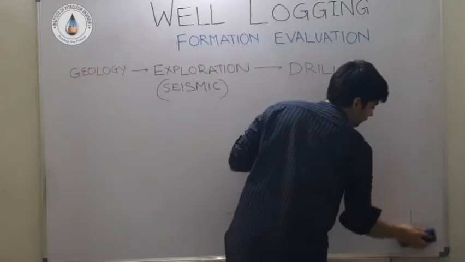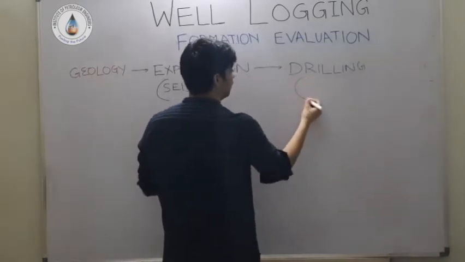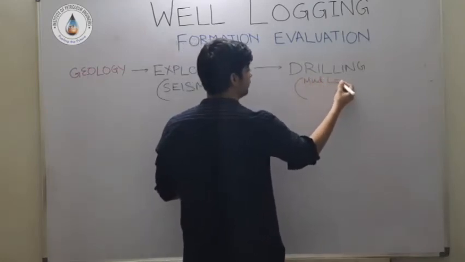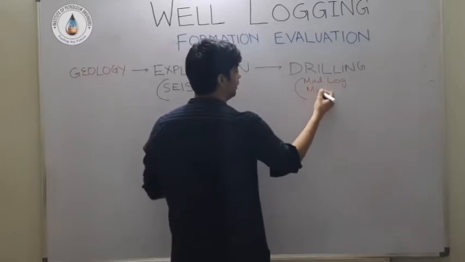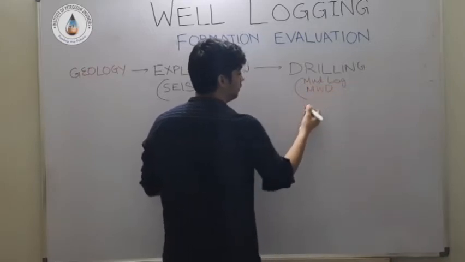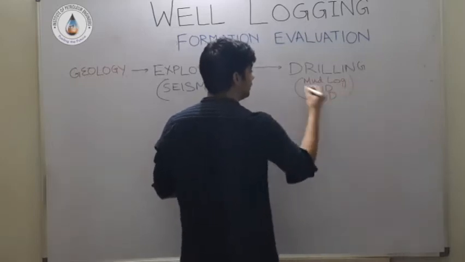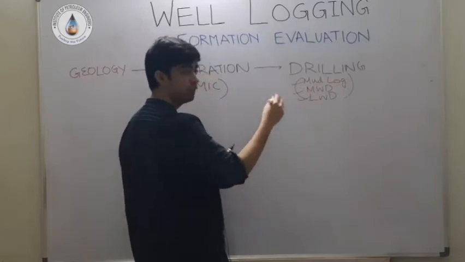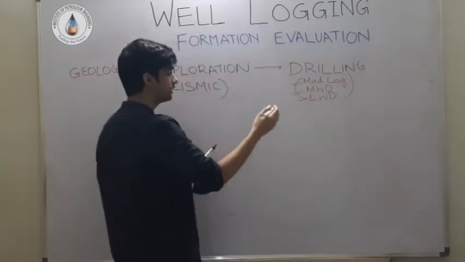So you might have heard of something called mud logging and measurement while drilling, as well as logging while drilling. These three things are different, and we'll take all of these individually in later sections.